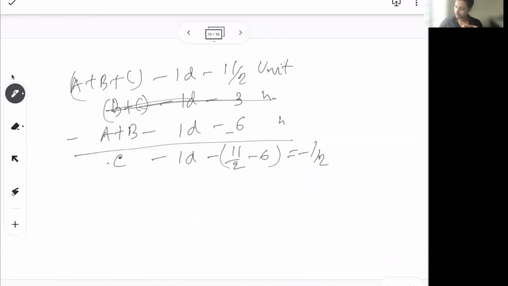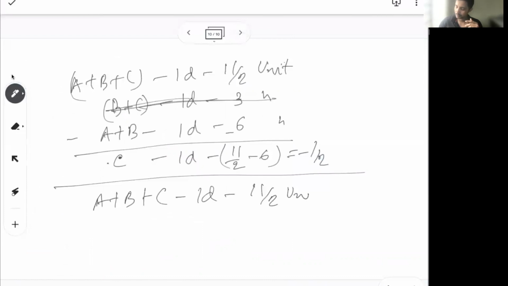So if we have to do this, let's say I'll talk about how much time a will take individually. So a plus b plus c in one day can do 11 by 2 units. So b plus c in one day finishes 3 units.